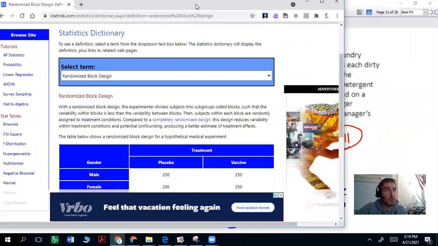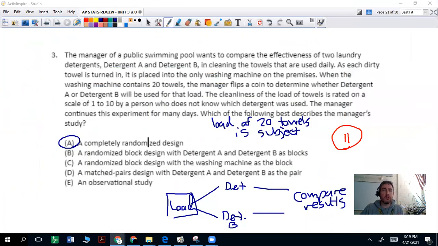But since we only have one washing machine, no real reason to do a block here. And you can't really do a matched pairs in this one, right? Because you can't wash the towels and then right afterwards wash them in a different detergent and compare, because they're going to be clean. You know what I mean? So it's going to screw up the results.